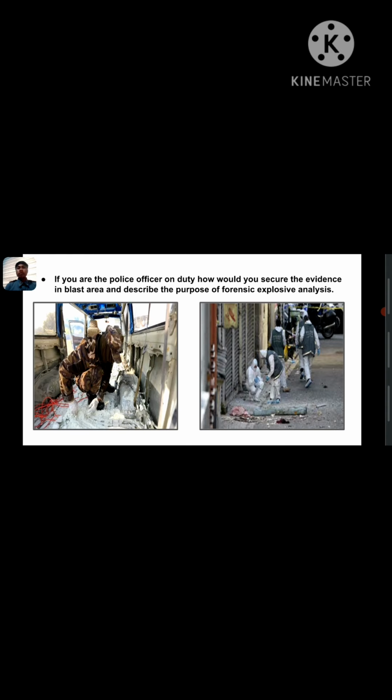So, if you are the police officer on duty, how would you secure the evidence and blast area and describe the purpose of forensic analysis? So, if I'm the police officer on duty when the explosion happened, I'm going to secure the victims, and after that, I'm going to cordon the area and investigate the blast site and find crucial clues to lead the investigation by thoroughly documenting the condition of the scene, including any structural damage and injuries or fatalities.